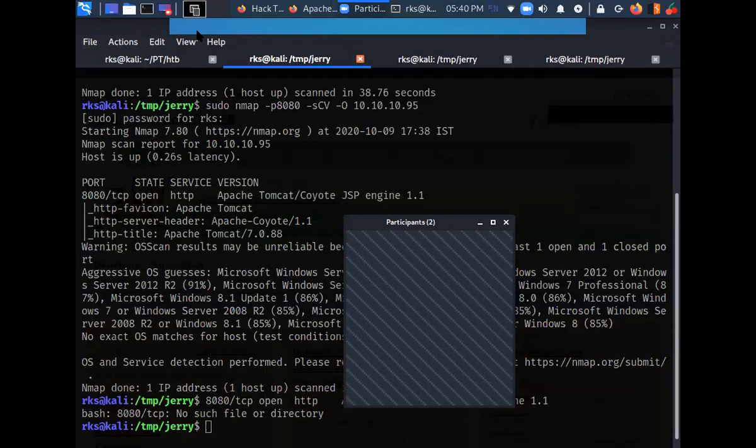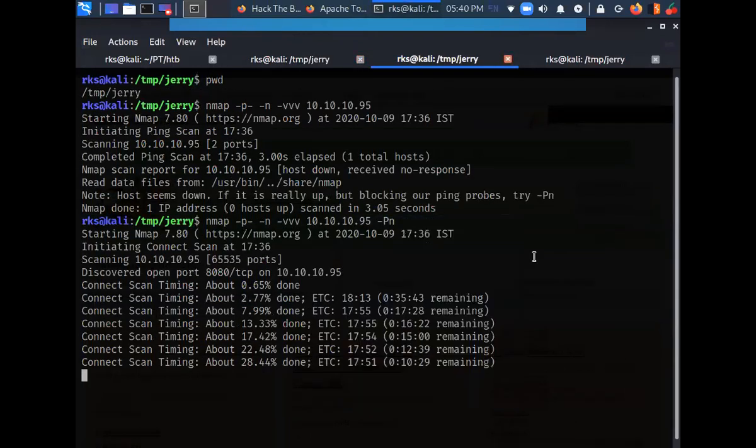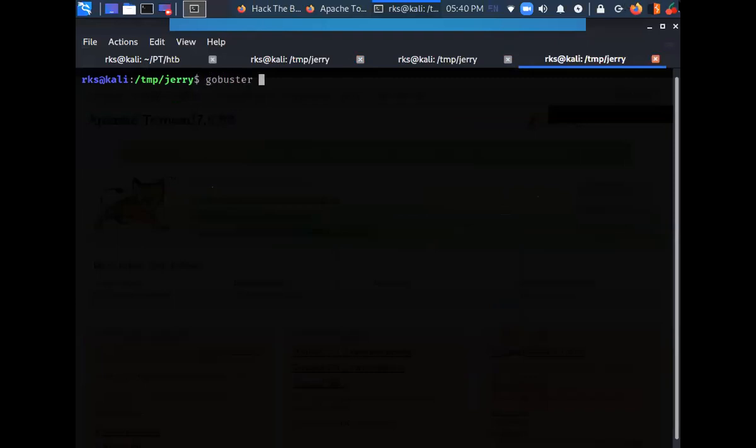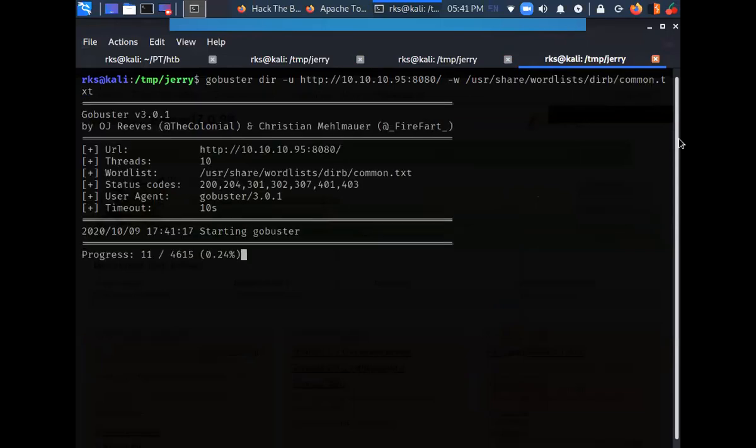Sure, no issues. So I can do a directory brute forcing, right? Let's give it a try. gobuster dir -u, -w, and the URL, and the /usr/share wordlist, dirb common.txt.